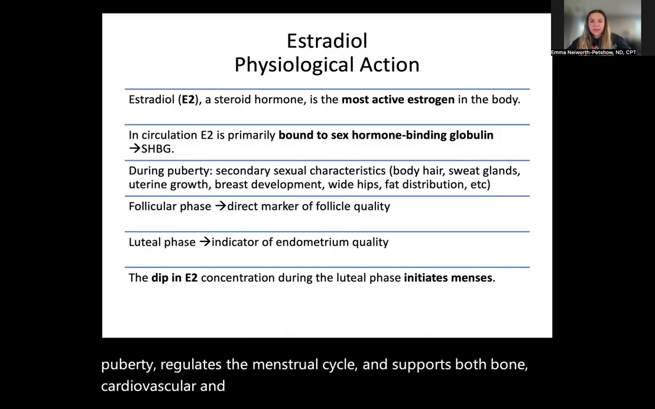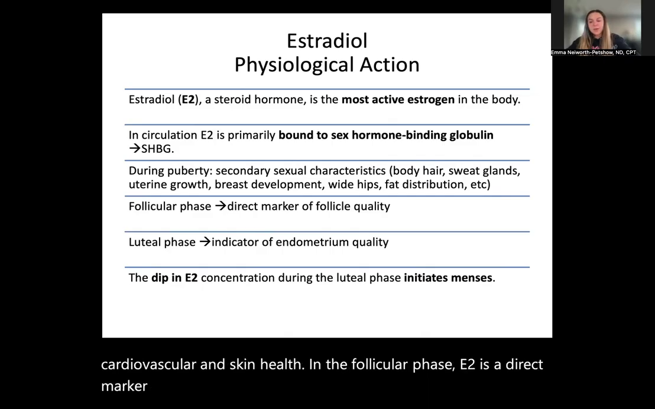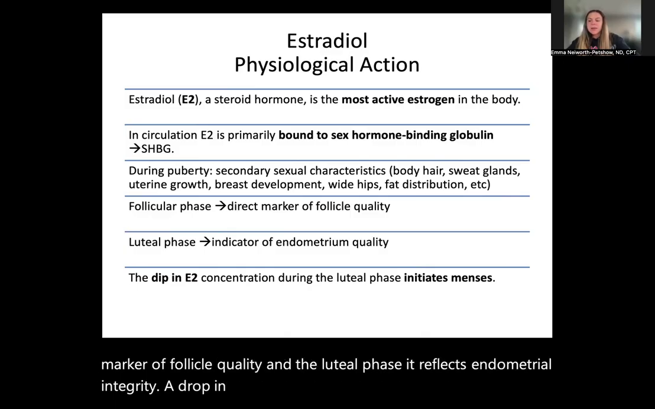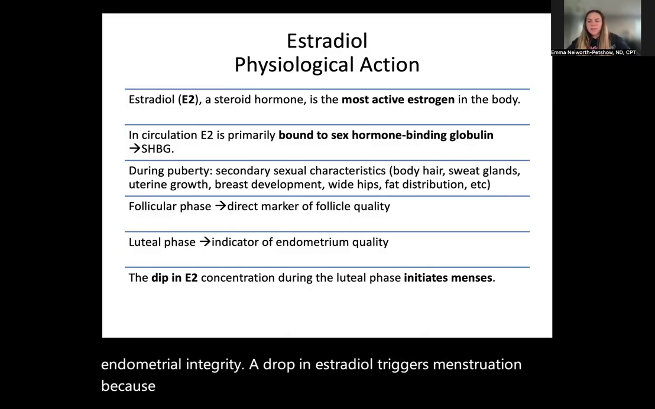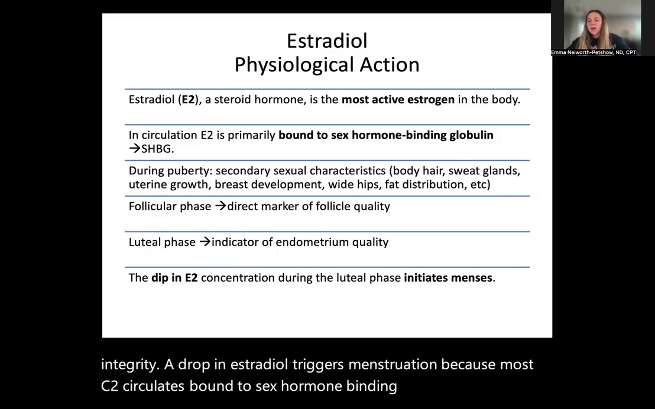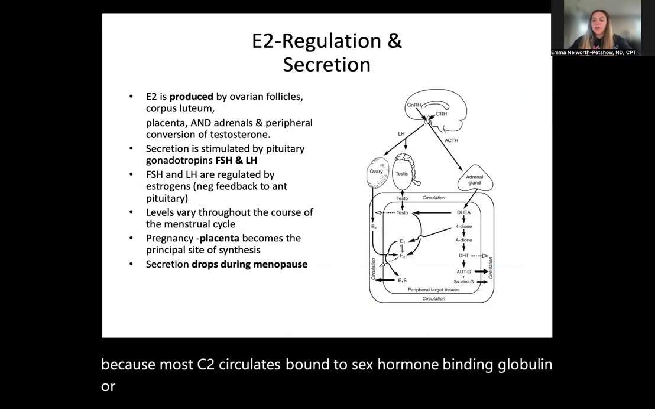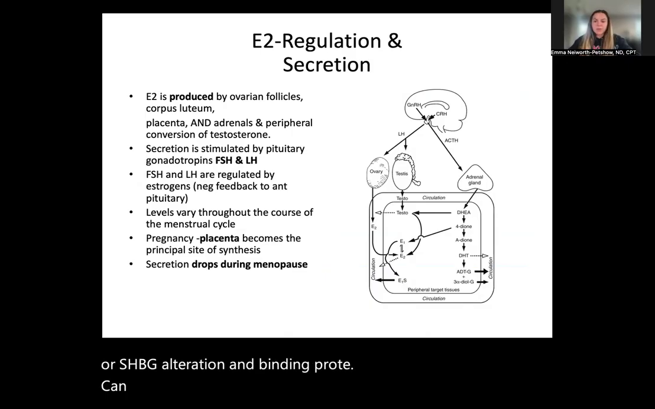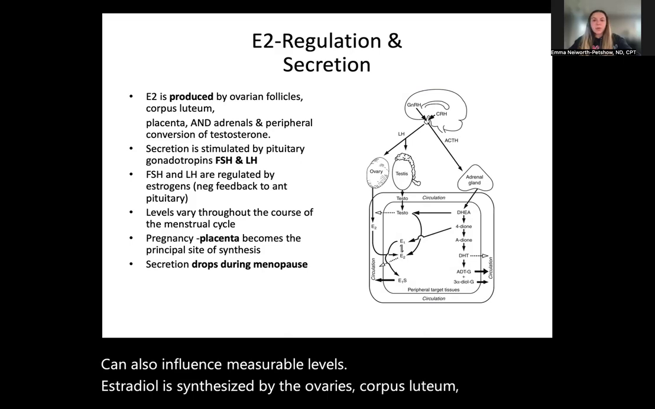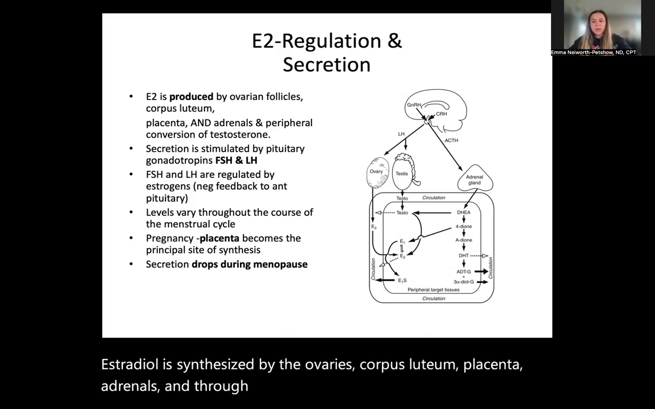In the follicular phase, E2 is a direct marker of follicle quality. In the luteal phase, it reflects endometrial integrity. A drop in estradiol triggers menstruation. Because most E2 circulates bound to sex hormone binding globulin, or SHBG, alteration in binding proteins can also influence measurable levels. Estradiol is synthesized by the ovaries, corpus luteum, placenta, adrenals, and through peripheral conversion of testosterone.